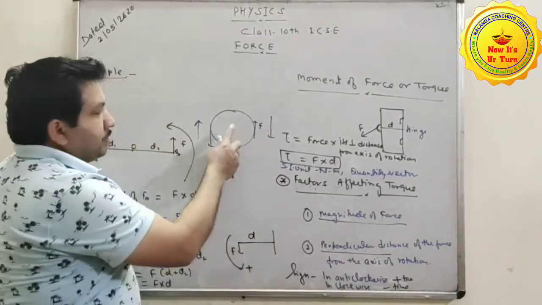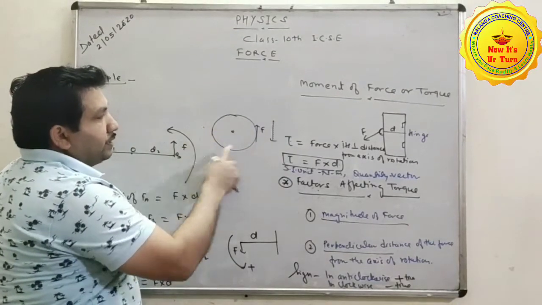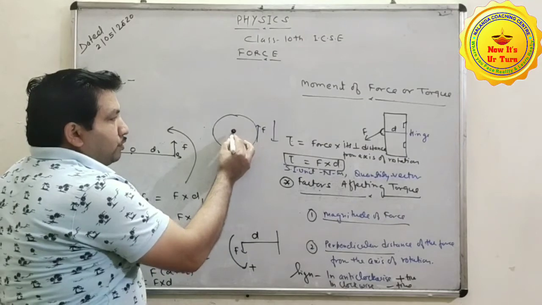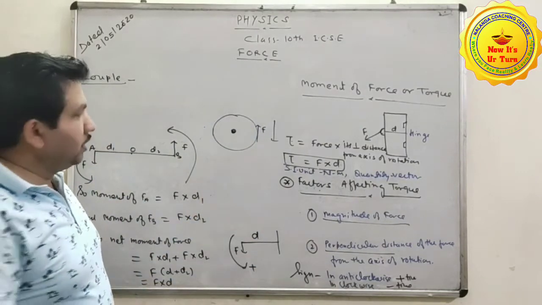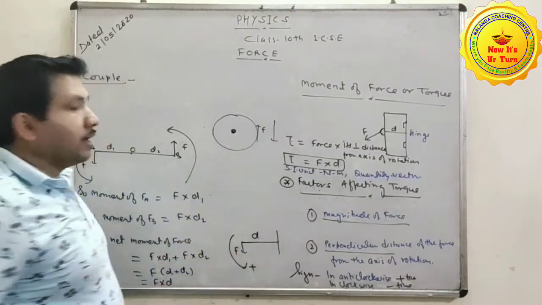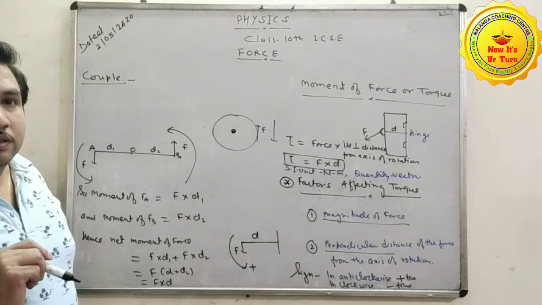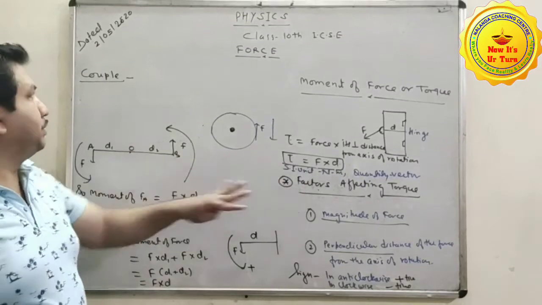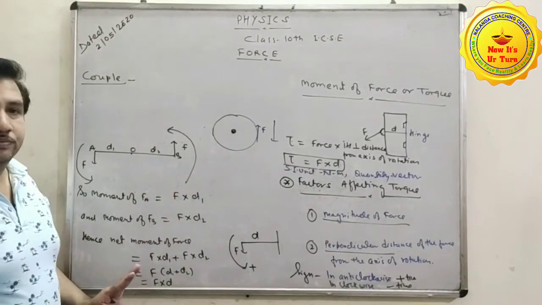In the same way, when this wheel is rotated with a single force, the force acting on the pivoted point will act as another force. Is it clear? So the difference between these two is this.